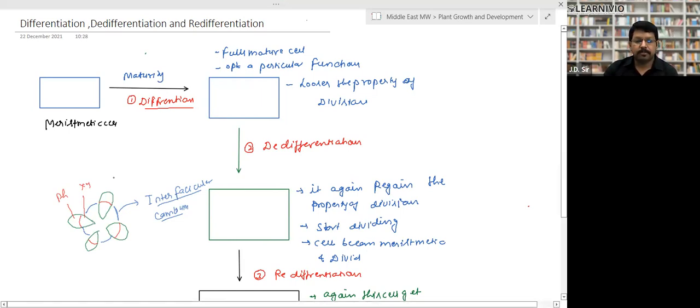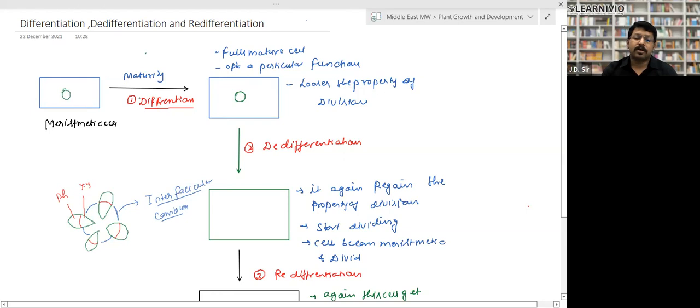A meristematic cell gets mature and becomes differentiated. Differentiation means it will become a fully developed, fully mature cell. It will opt for a particular kind of function, meaning it won't divide anymore, and it will lose the property of division. It gets a particular function. So this is called a differentiated cell. This is the process of differentiation: after division, a cell gets mature and gets a particular function.